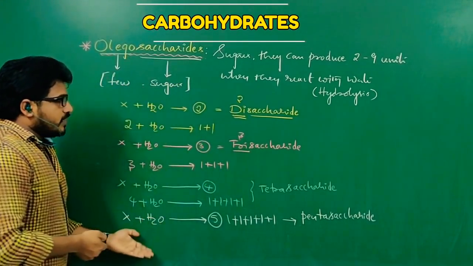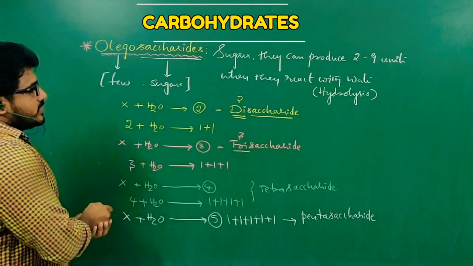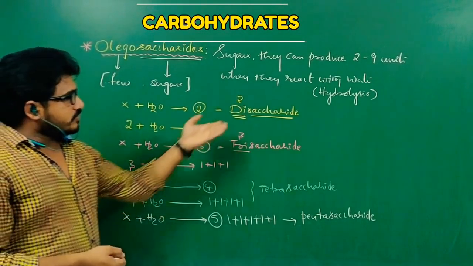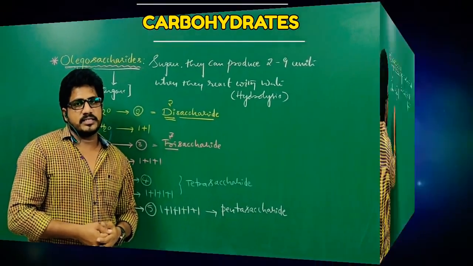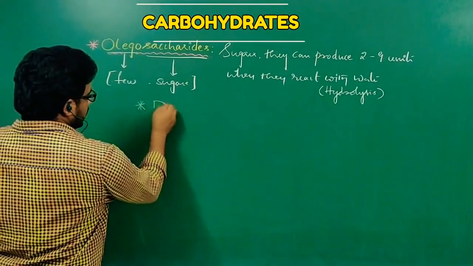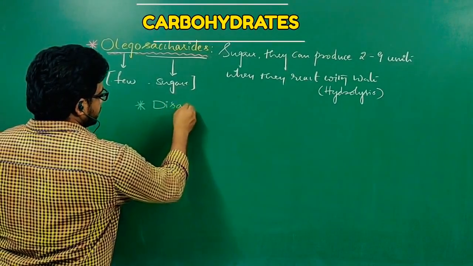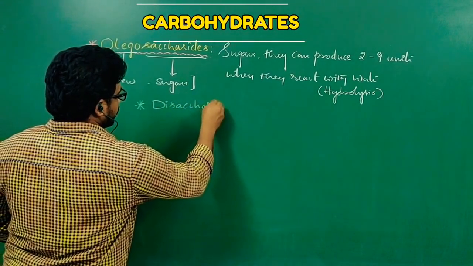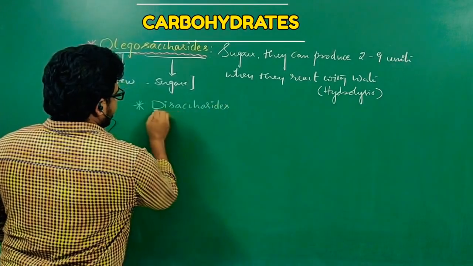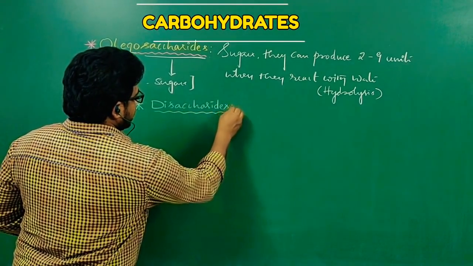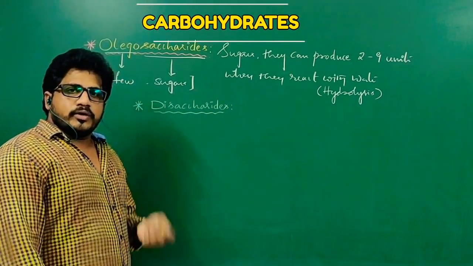So these are the different types of oligosaccharides. Let us discuss them one after another. First we go through disaccharides. The definition of disaccharides: they are a type of oligosaccharide.